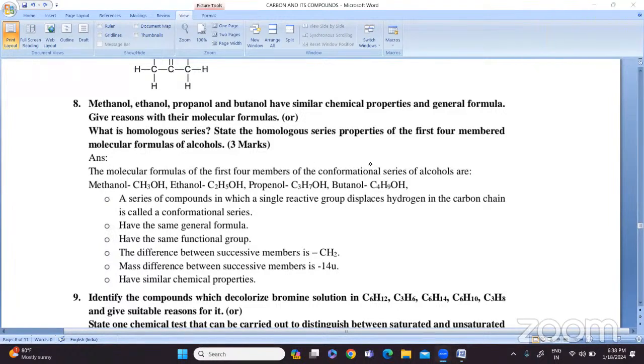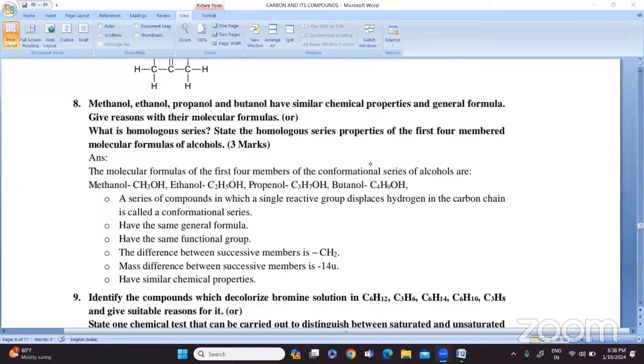Give reasons with their molecular formula. So these are the set of alcohols, that is methanol, ethanol, propanol, and butanol. They have similar chemical properties and they have a general formula. Give reasons with their molecular formula. So give the reasons for their molecular formula, or what is homologous series? State the homologous series properties of the first four members of alcohol.